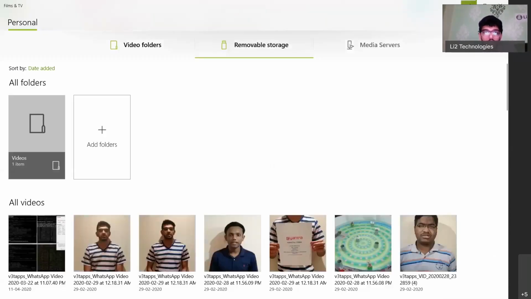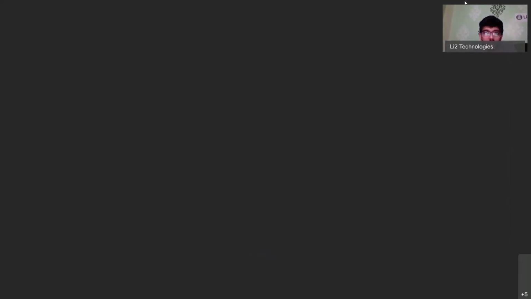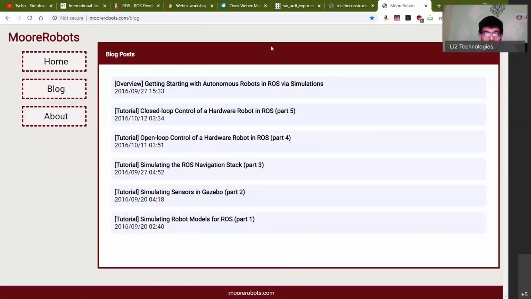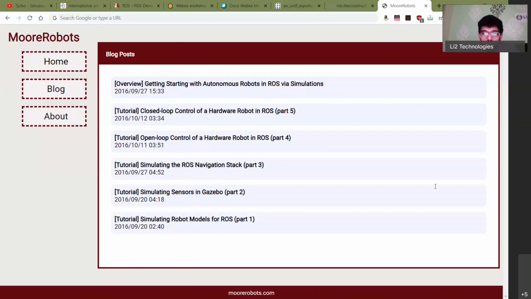For you to learn more about how this works, I recommend this blog called moorobots.com/blog. Let me just show you what that looks like. This link is quite helpful, especially if you want to design your own robot from scratch.